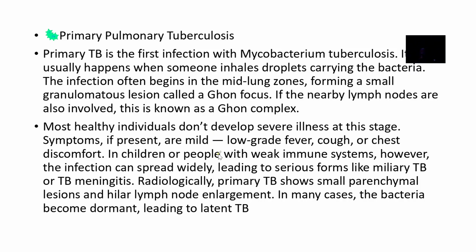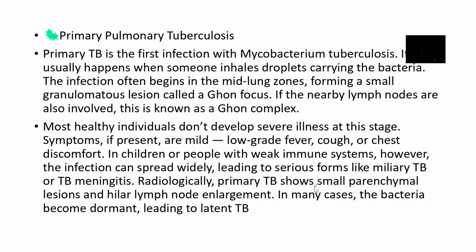In children or people who have a weak immune system, however, the infection can spread widely, leading to miliary tuberculosis or tuberculous meningitis, where there is inflammation of the meninges due to tuberculosis. Radiologically, primary tuberculosis shows what? Small parenchymal lesions and hilar lymph node enlargement. In many cases, the bacteria become dormant, leading to latent TB.